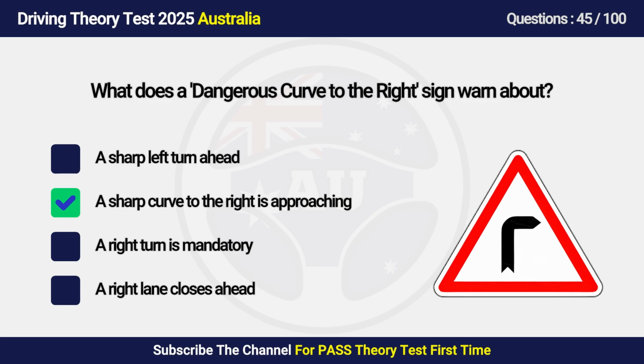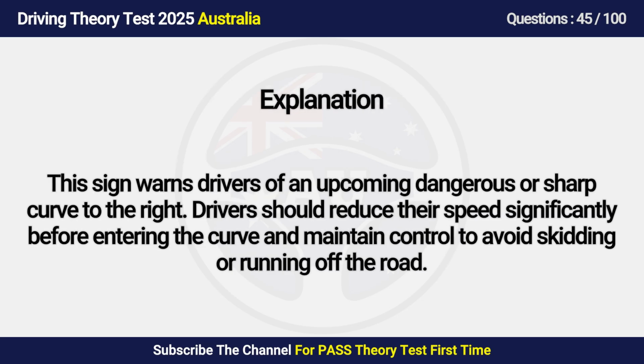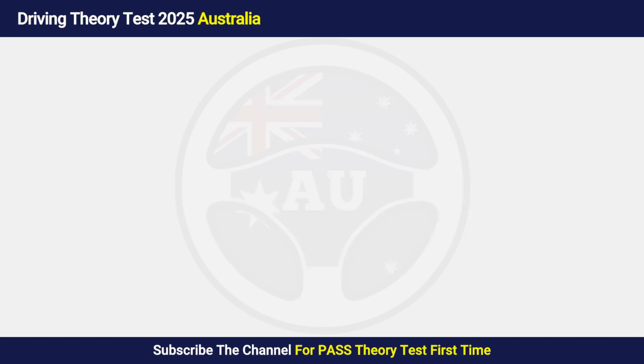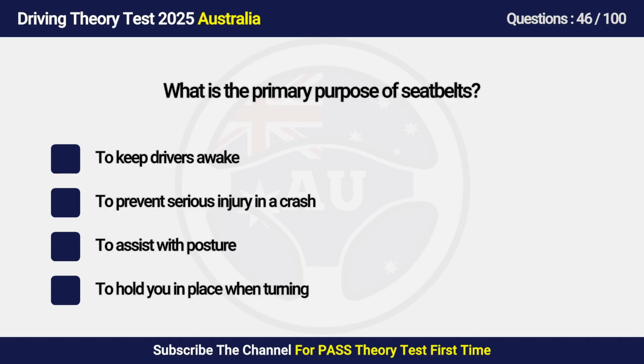Answer is B. A sharp curve to the right is approaching. This sign warns drivers of an upcoming dangerous or sharp curve to the right. Drivers should reduce their speed significantly before entering the curve and maintain control to avoid skidding or running off the road.